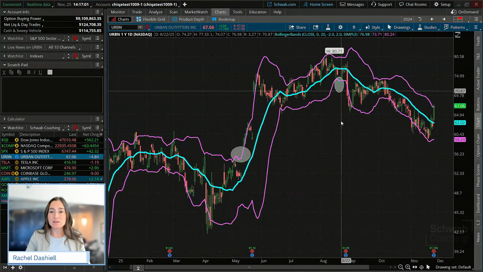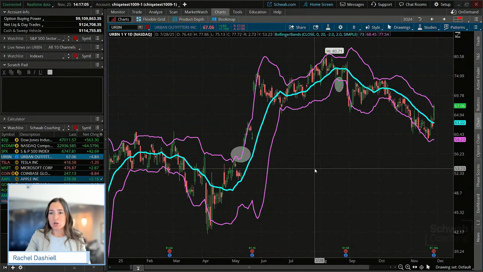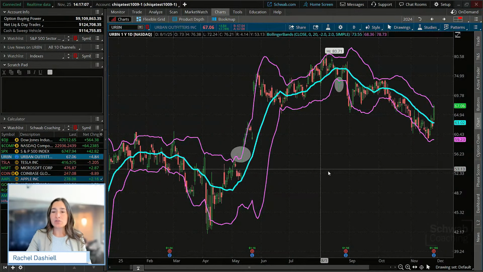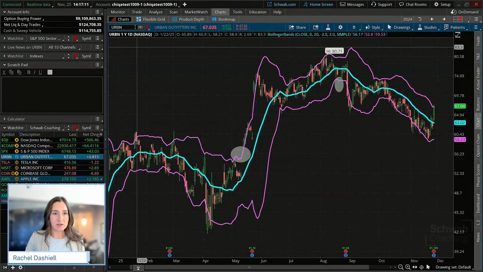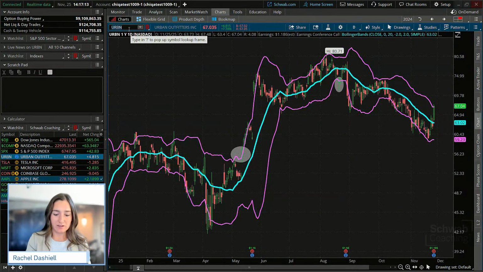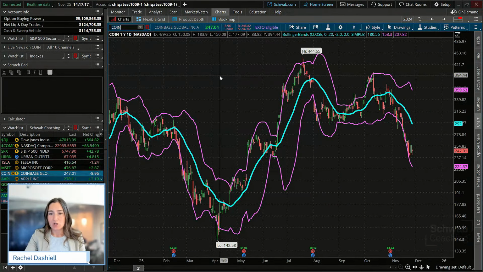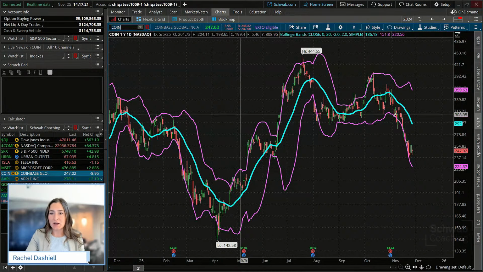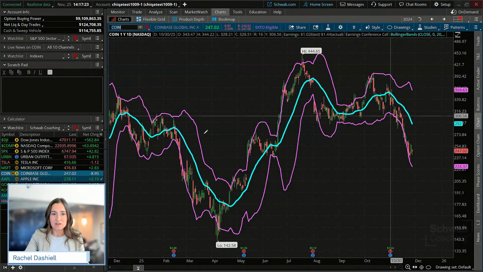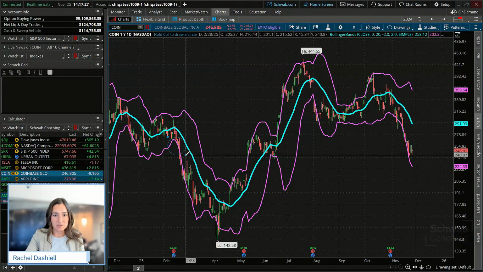Now, I'll give you another example here. There's something else to keep in mind. If we are looking for the opposite effect, let's take another example. Let's say we're a short seller looking to take a bearish stance. We would be looking for a breakdown in the lower band. I'm going to use this as a scenario here.